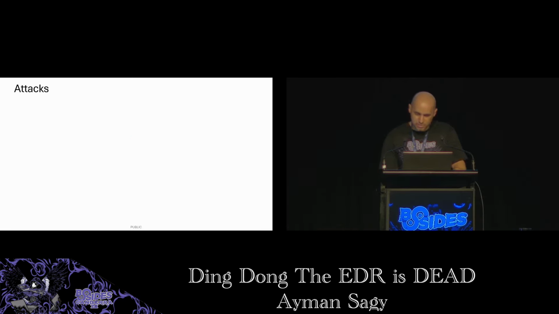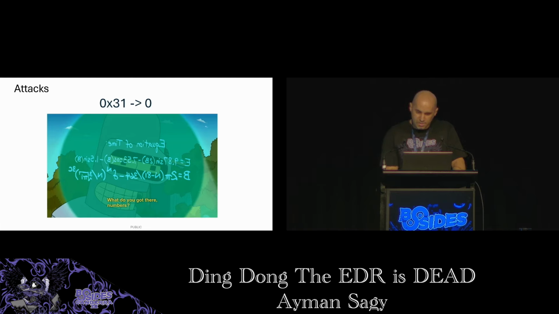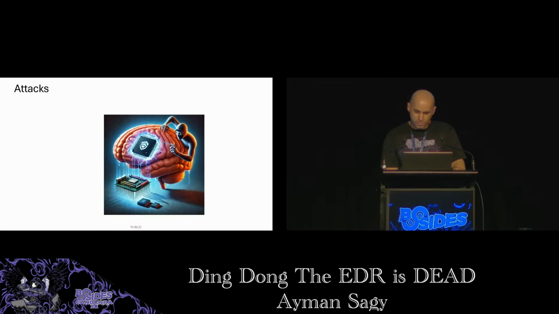Now on to the fun part. As attackers, what can we do about it? The protection of a process is simply indicated by a member field in that kernel object. Ultimately, it's a value in memory, a single byte even. If we can zero out this value that we saw before of 31, we would effectively remove the process protection. But the problem is that this value that we want to modify is in the kernel memory. We can't just directly modify it from user mode. We need code execution within the kernel.